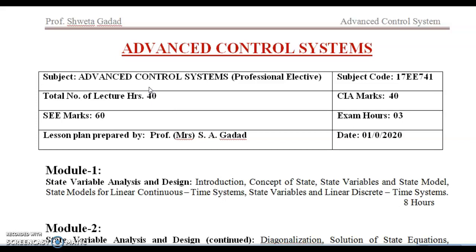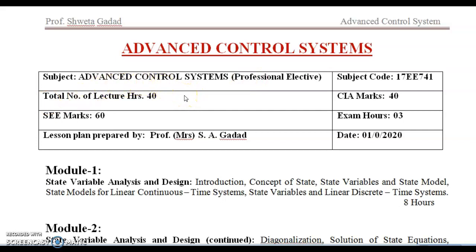In the control system subject, you have done only conventional methods. Many methods are there for checking the stability analysis and all. Those are all conventional approaches, conventional methods. But here in Advanced Control Systems, we are not going to use any conventional methods, any time domain and any frequency domain analysis.